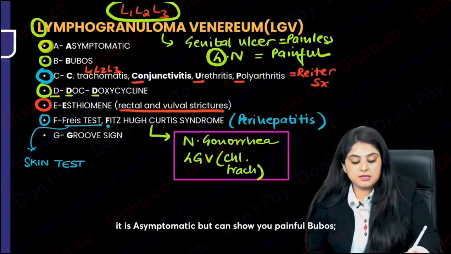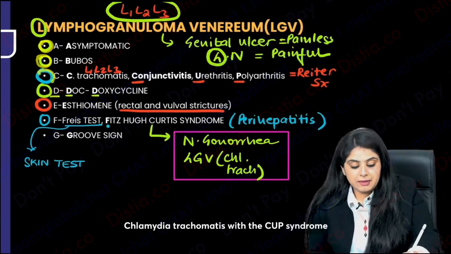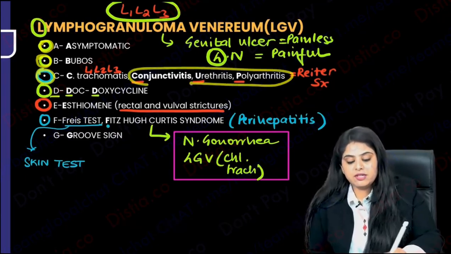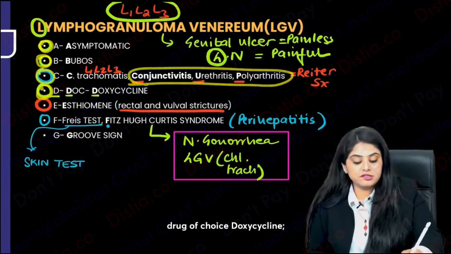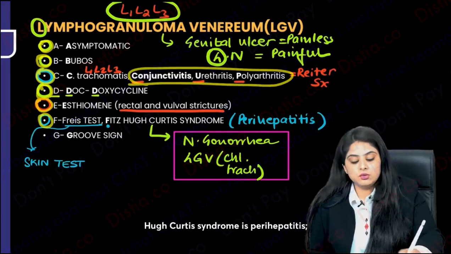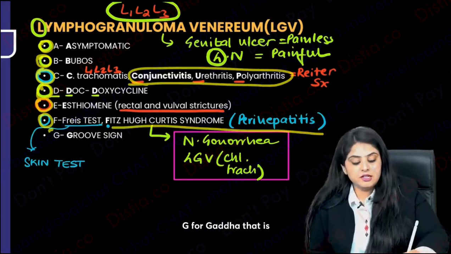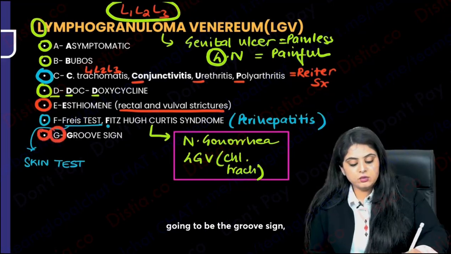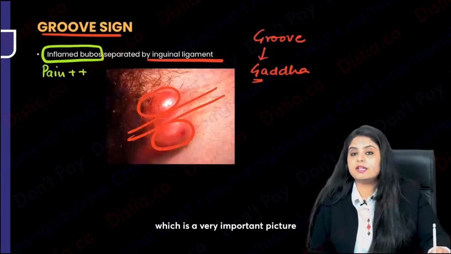It is asymptomatic but can show you painful buboes. Chlamydia trachomatis with the cup syndrome, that is Reiter syndrome. Drug of choice: doxycycline. Esthiomene, strictures. Frei's is a skin test, and Fitz-Hugh-Curtis syndrome is perihepatitis. G for Gadha, that is going to be the groove sign, which is a very important picture that we have.